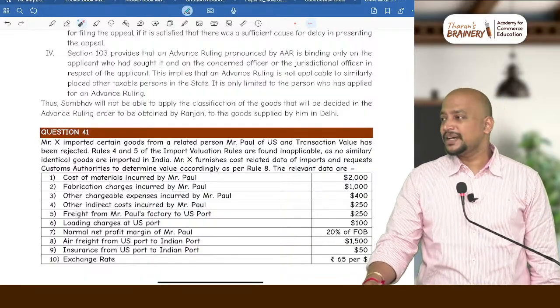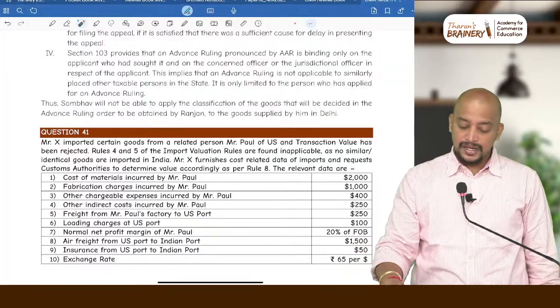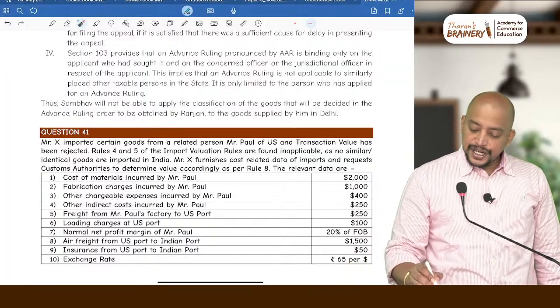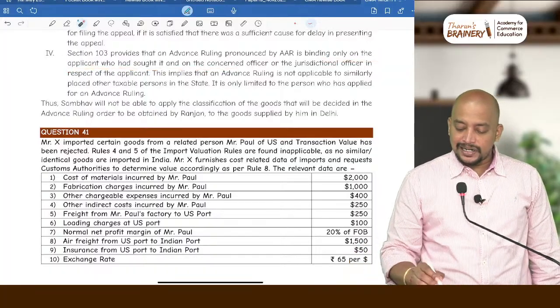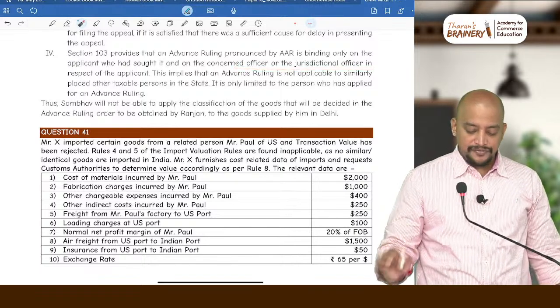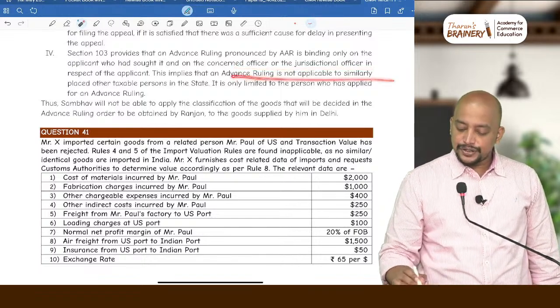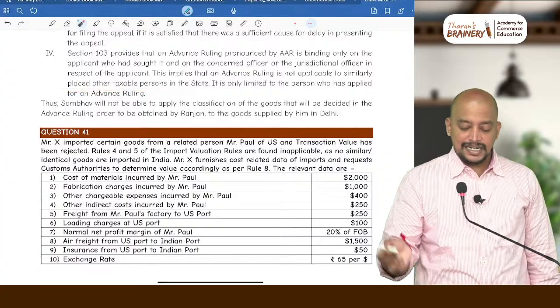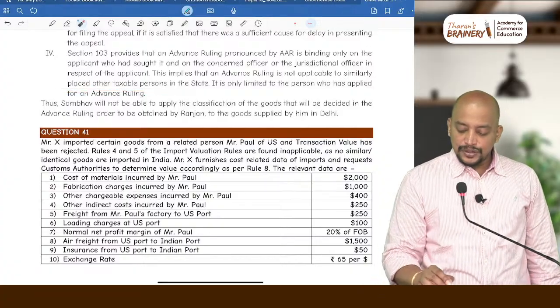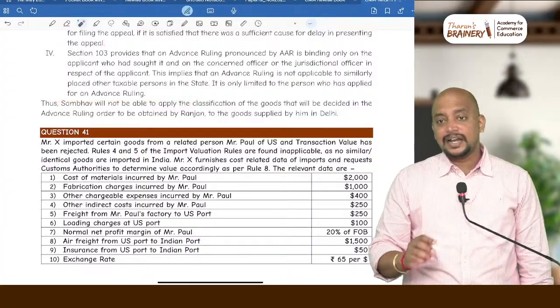Subject to state and applicant, yes, that's what, binding only on them. So an advance ruling is binding only on the applicant who sought it and the concerned officer or the jurisdictional officer. This implies that an advance ruling is not applicable to another similarly placed taxable person in the state. It is only limited to the person who has applied for an advance ruling.